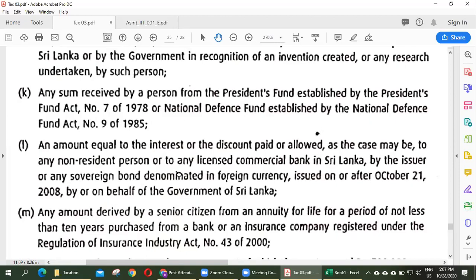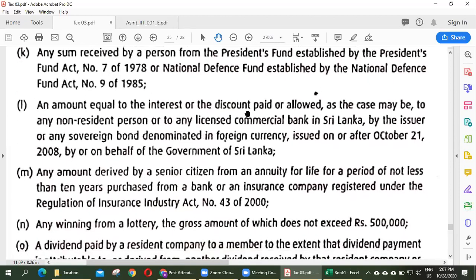An amount equal to interest or the discount paid or allowed, as the case may be, to any non-resident person or to any licensed commercial bank in Sri Lanka by the issuer of any sovereign bond denominated in foreign currency issued on or after 21st October 2008.